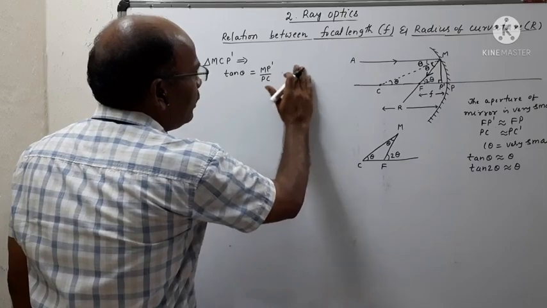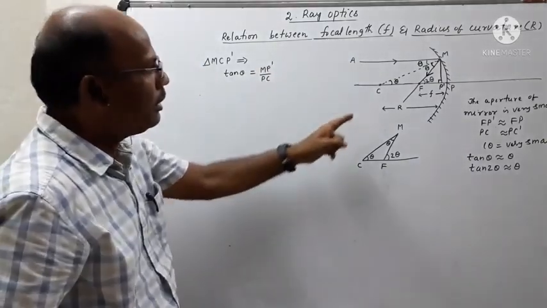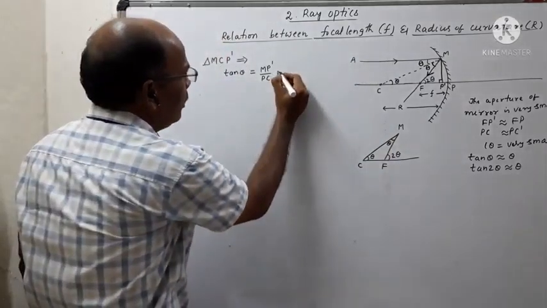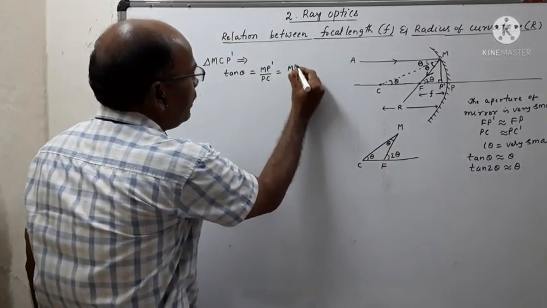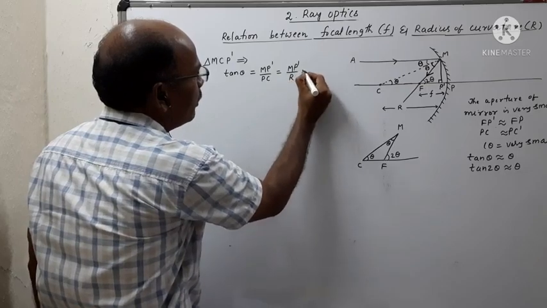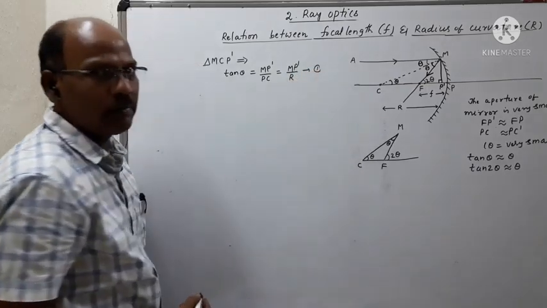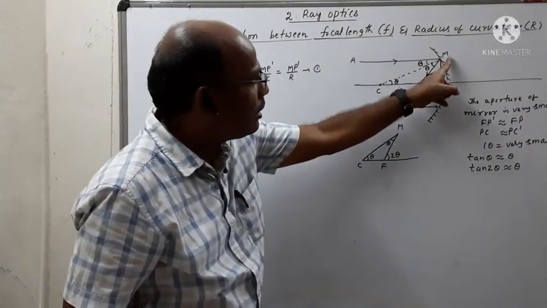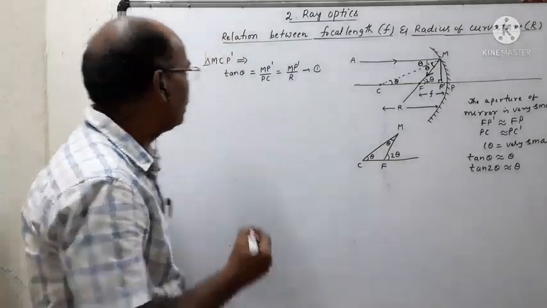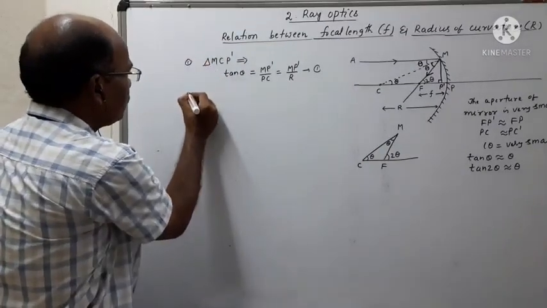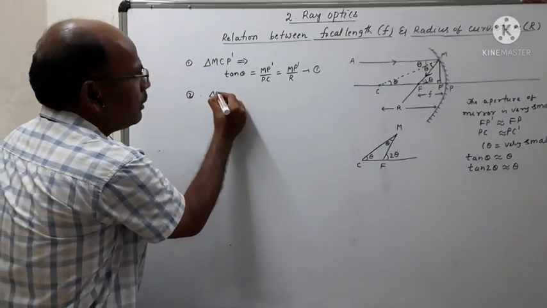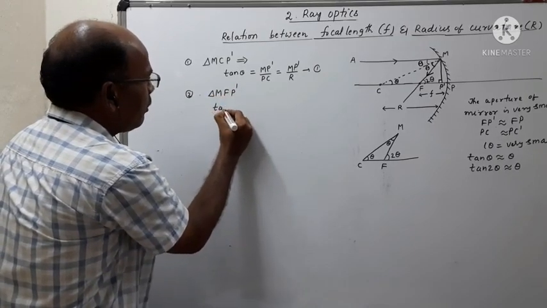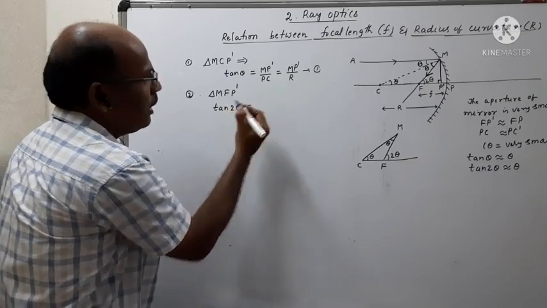Now we can substitute the value of PC. What is the value of PC? That is nothing but the radius of curvature. So we can write MP dash by R. So this is equation 1. Again, from the other triangle, MFP dash, we can find the value of tan 2 theta.